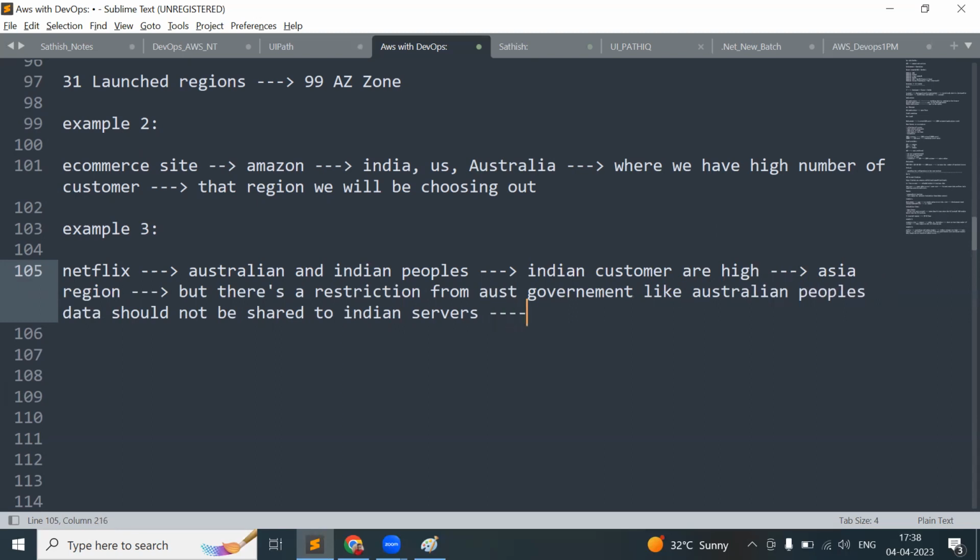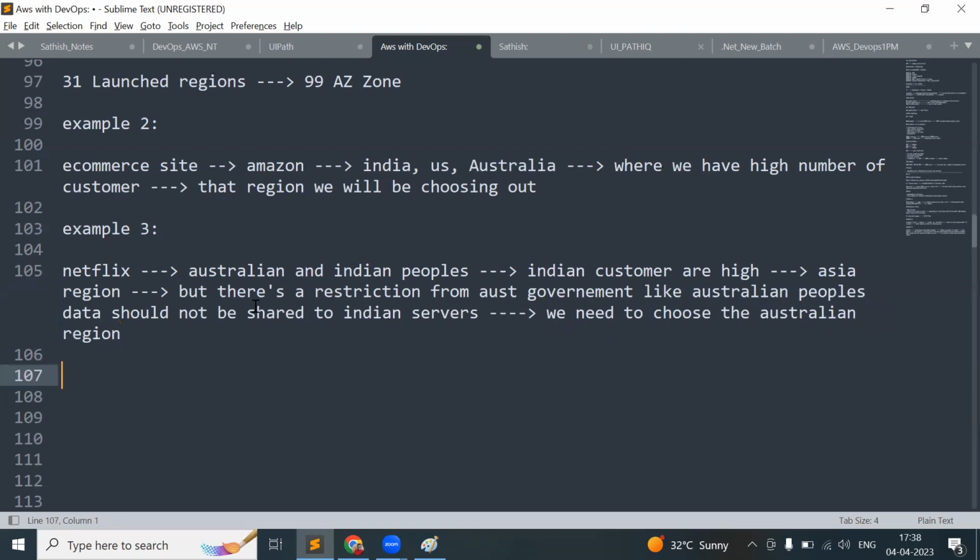At this time, AWS has no option. We need to choose the Australia region. There is no other option, no other way. We obviously need to choose the Australian region. We cannot choose the Indian region.